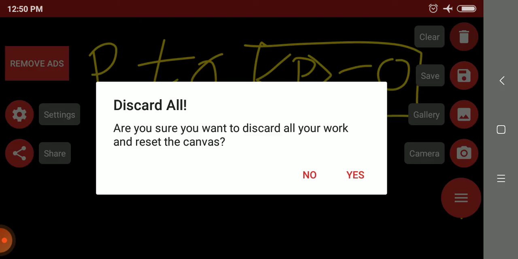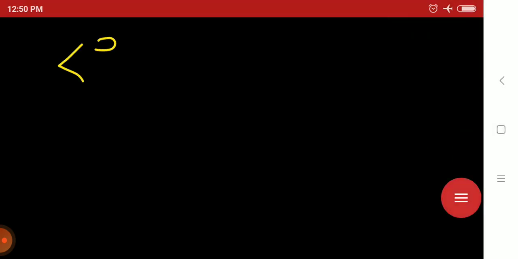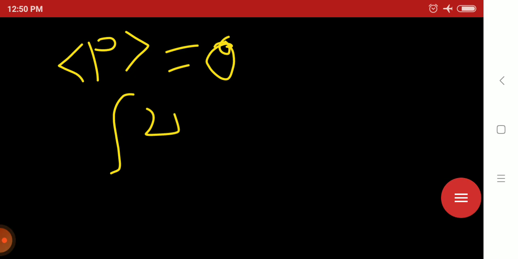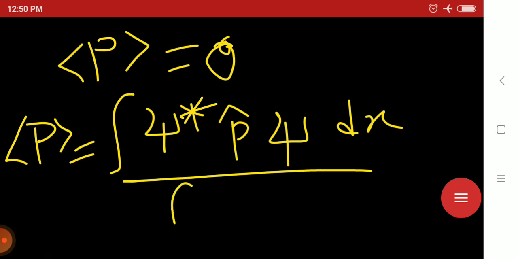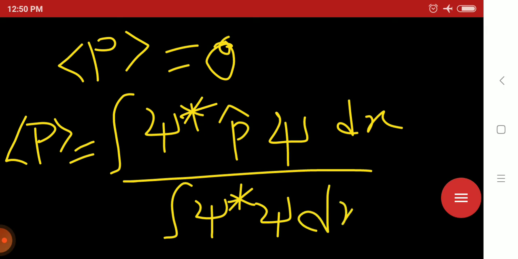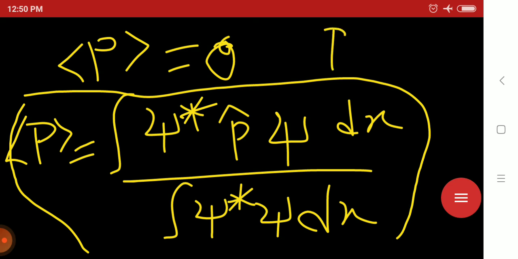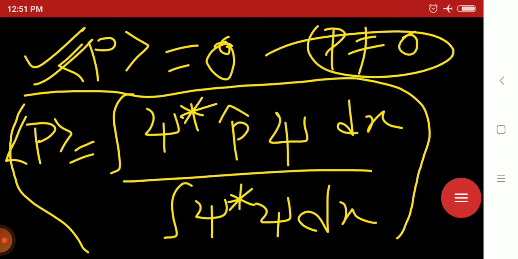The expectation value of momentum is psi star, p operator, psi dx divided by psi star psi dx. This is the definition of expectation value. So always remember that if a real wave function is given, momentum is not 0, but the expectation of momentum is 0.